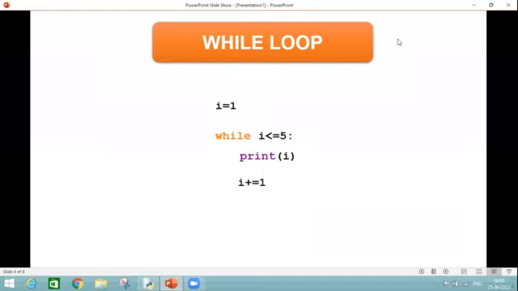Here is the code. So let us understand the code line by line. First line is saying that i is a counter variable which is initialized as 1. Why are we calling it a counter variable? Take an example. Students, if your teacher is asking you to repeat the same work 5 times in your notebook, what will you do?